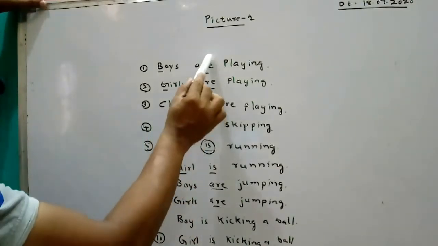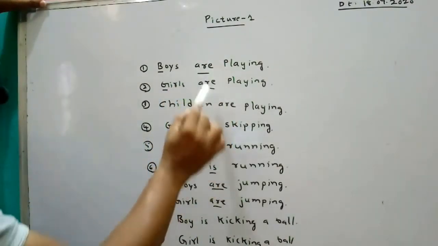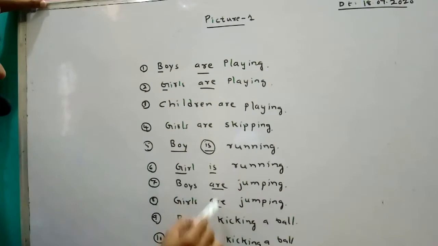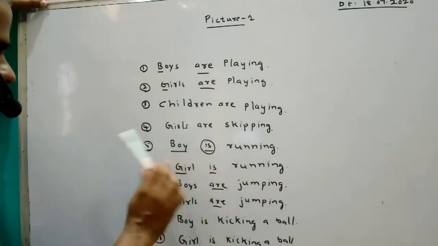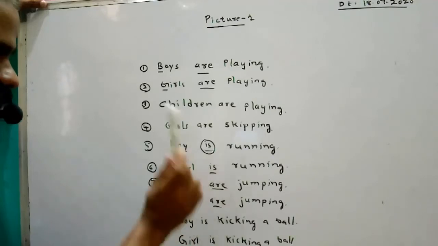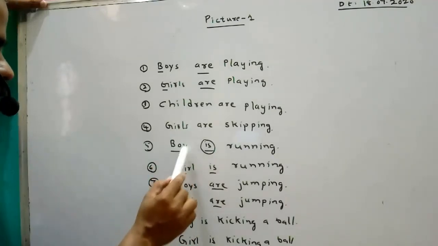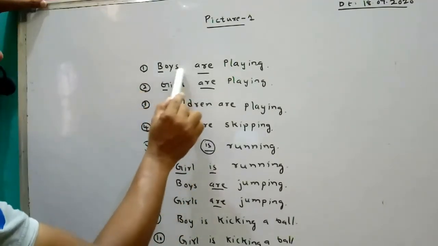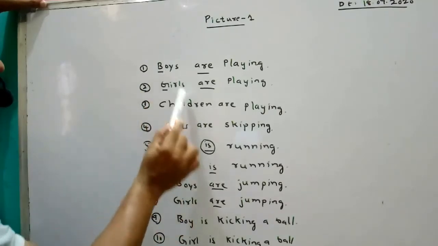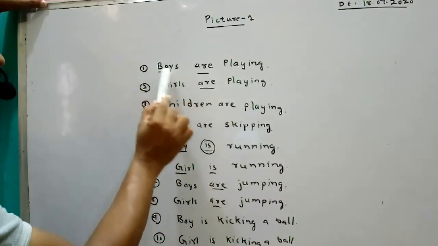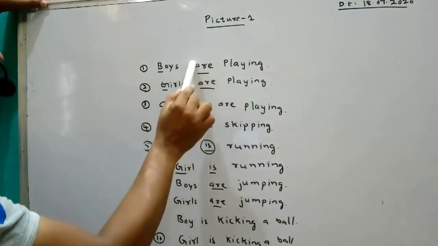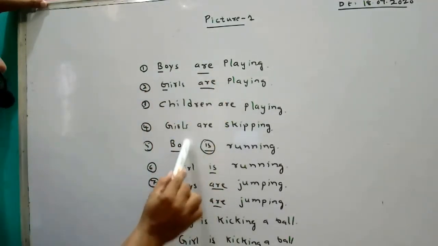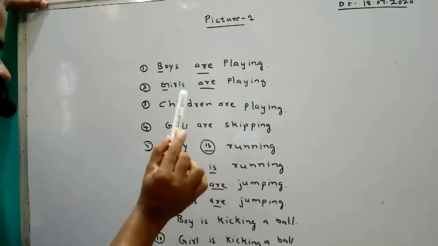See here, in some places are comes, in some places is coming. So why are we using them here? Boy is singular, only one boy. That's why use is. More than one boy, that means boys. The difference is boy and boys. S is there, S is there means it is plural. More than one boy. Two boys, three boys, four boys. Then like that use are. So if it is singular, only one boy, use is.